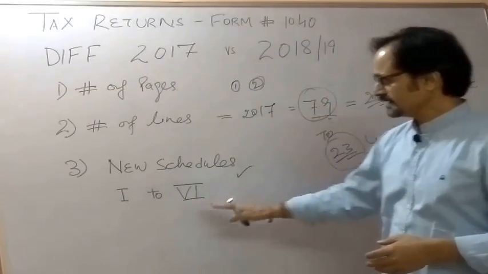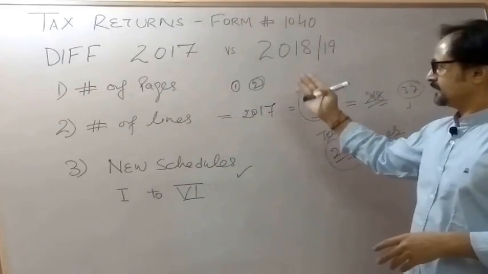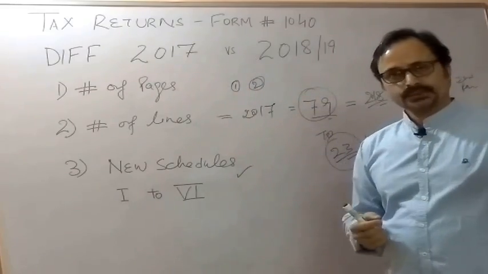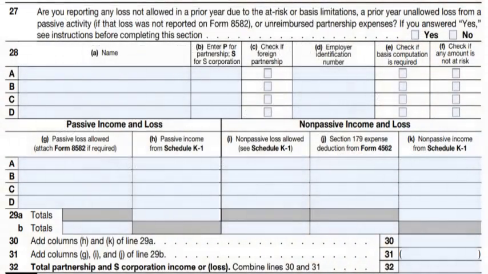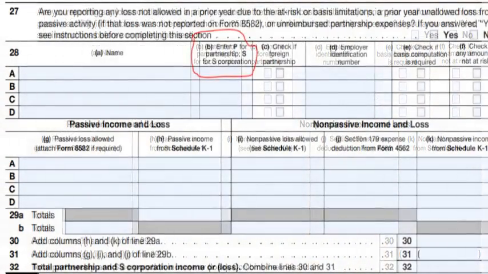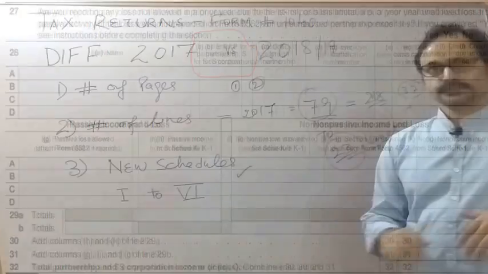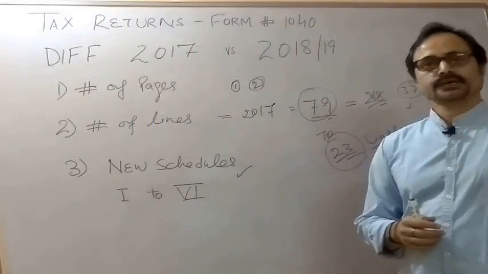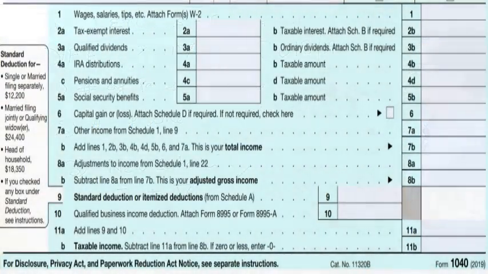So all these schedules have different purposes. Like previously in 2017, Schedule A income, Schedule C income, Schedule E income, those incomes were appearing on the first page of the 2017 tax return. That has been included as other income at line number 7 now in the 2018 and 2019 tax returns, but the breakdown of that income can be found on Schedule 1.